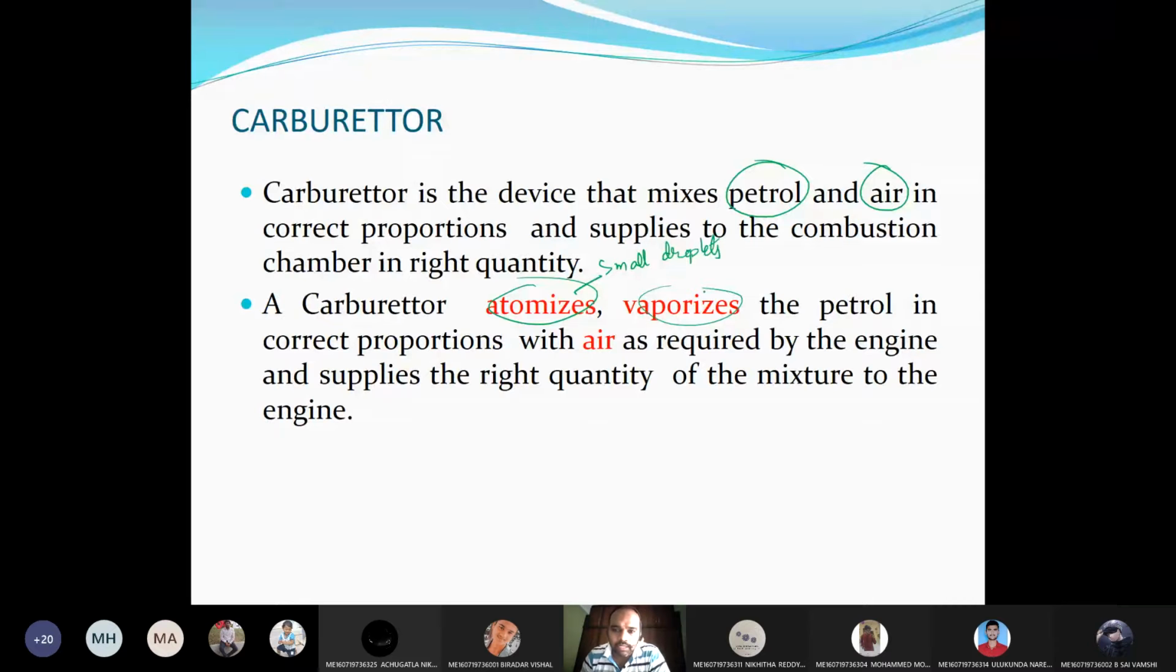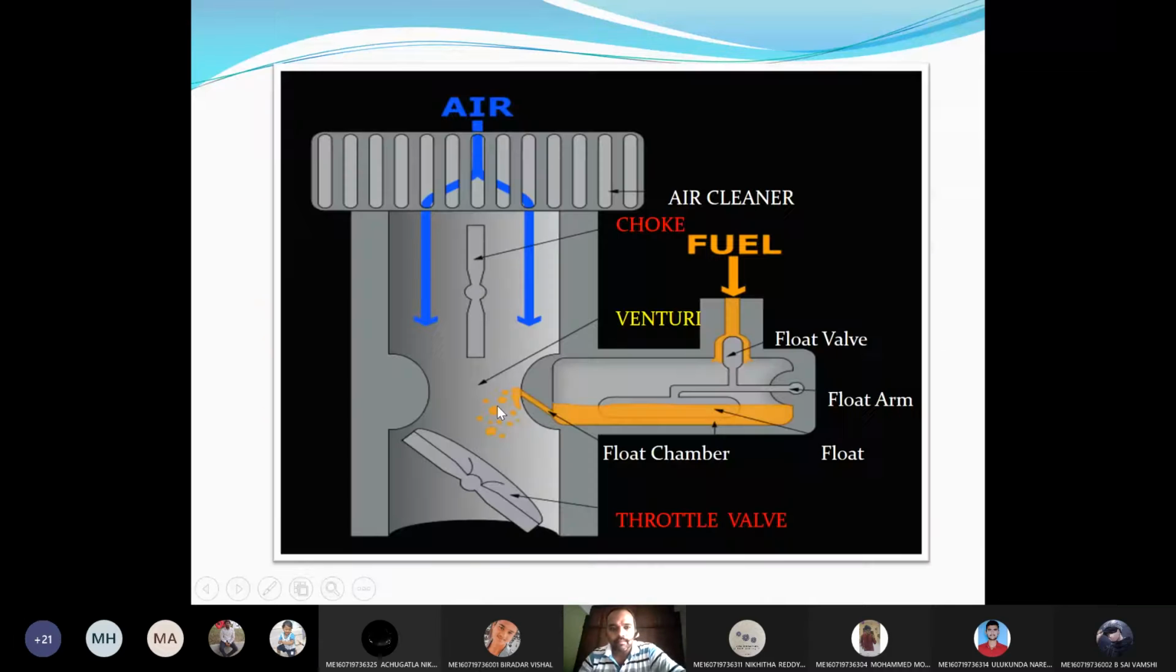Whereas coming to vaporization, it is the mixing of those droplets with air so that it will become vapor form, or it will be in the form of mist. It vaporizes the petrol in correct proportions with the air as required by the engine. Suppose the engine requires rich mixture, then air should be less and petrol should be more. If the engine requires lean mixture, then air should be more and petrol less, and that should be taken care of by the carburetor.